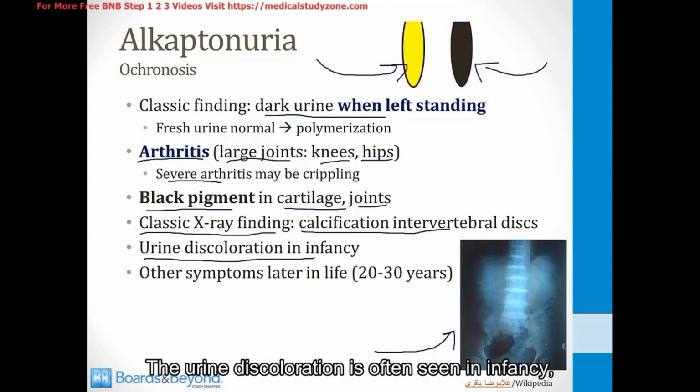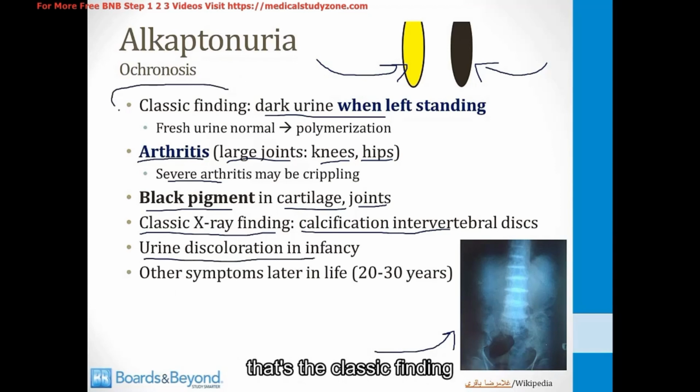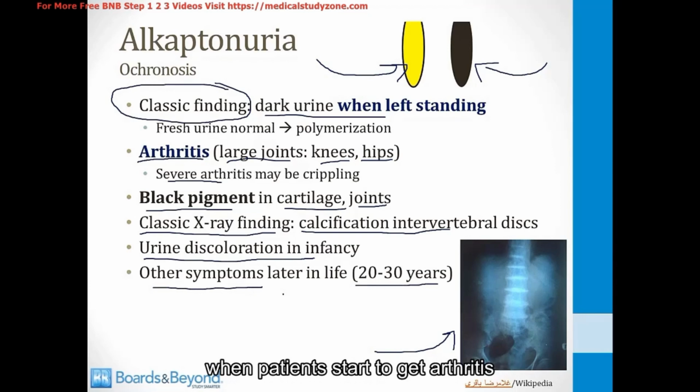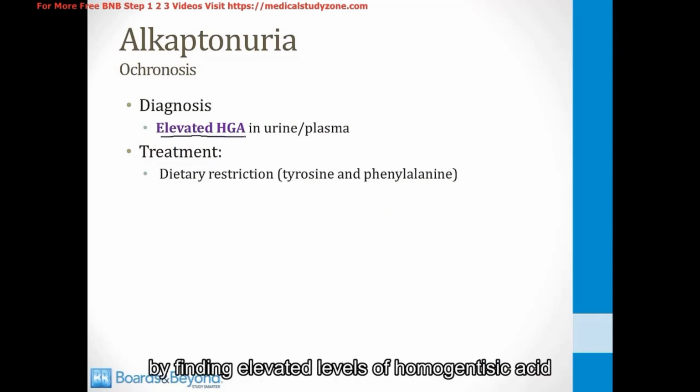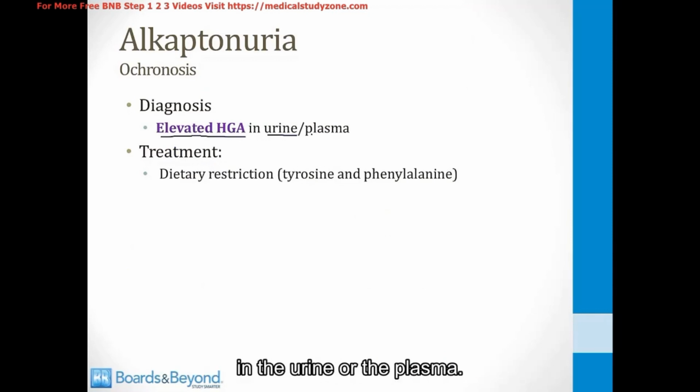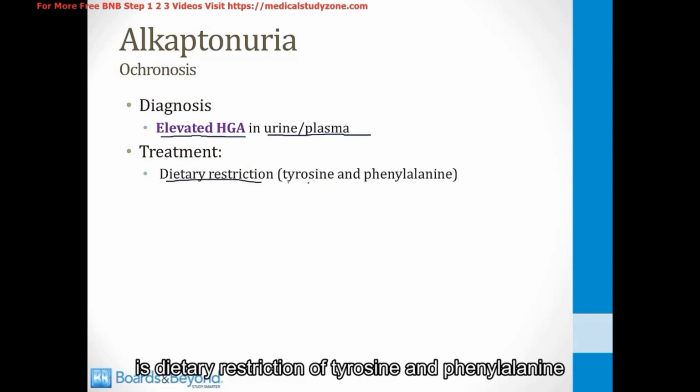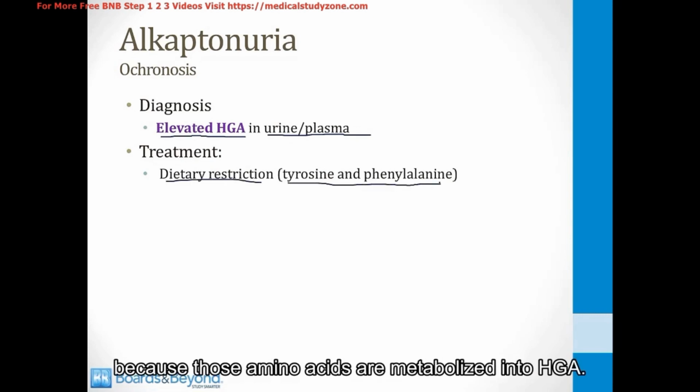The urine discoloration is often seen in infancy. That's the classic finding I described at the top of the slide. The other symptoms, like arthritis, take many years to develop, so it's usually in the 20s to 30s when patients start to get arthritis and limitations from those symptoms. You can diagnose alkaptonuria by finding elevated levels of homogentisic acid in the urine or the plasma, and one of the treatments is dietary restriction of tyrosine and phenylalanine because those amino acids are metabolized into HGA.